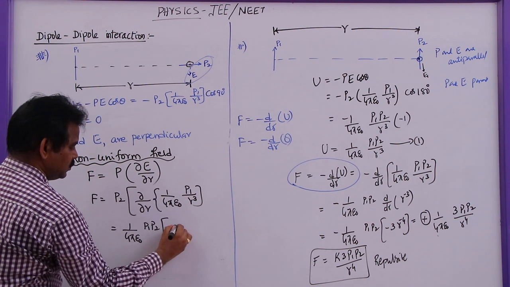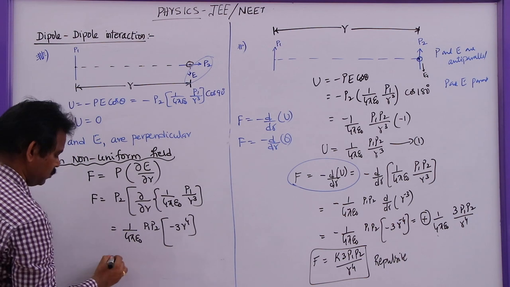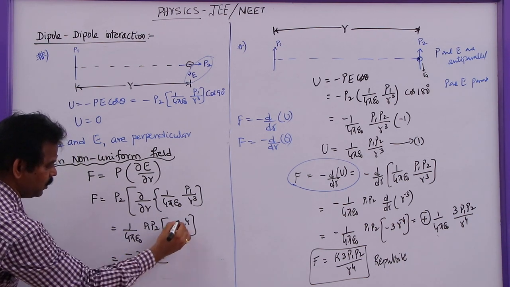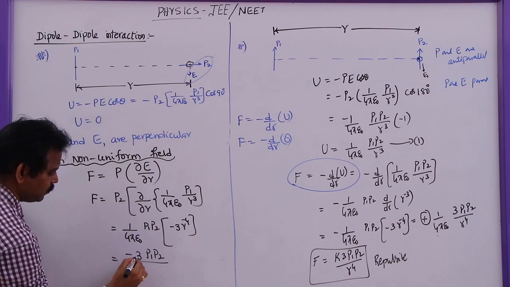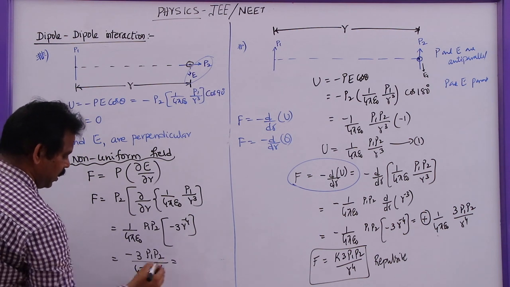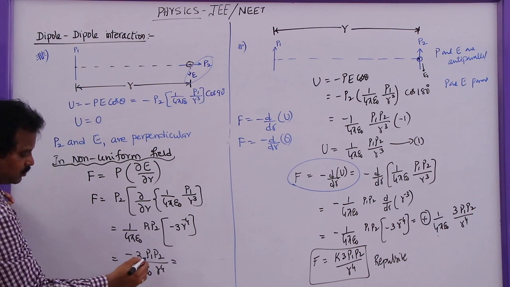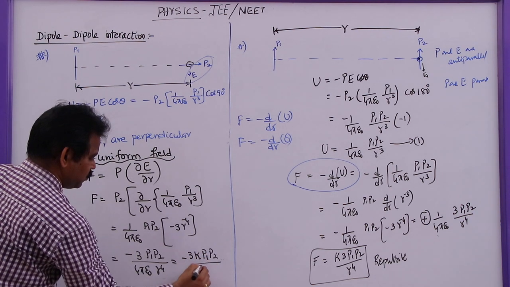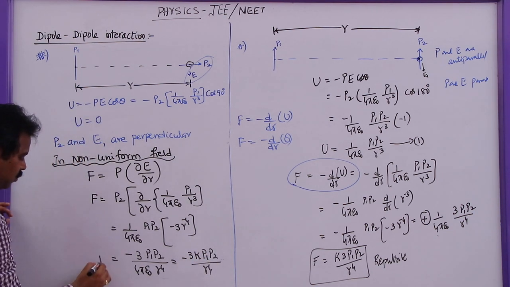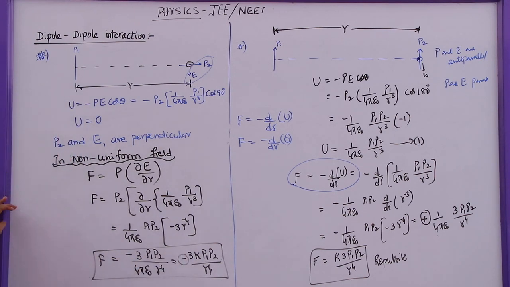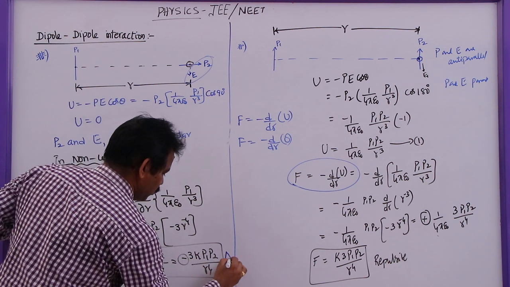We already solved this so many times. This is minus 3 R power 4. So this will be minus 3 P1 P2 by 4 pi epsilon naught R power 4, or writing 1 by 4 pi epsilon naught as K, minus 3K P1 P2 by R power 4. So this is the force. Here you can observe that this is negative. Whenever the force is negative, we can say that this is an attractive force.